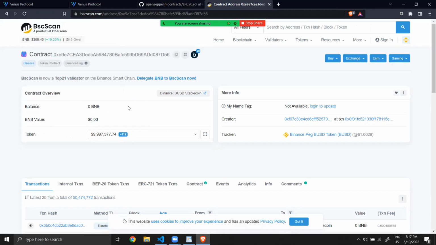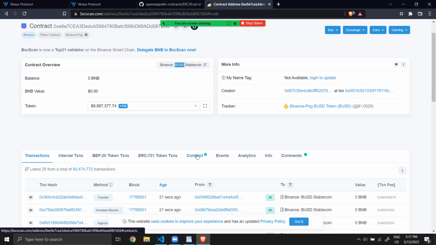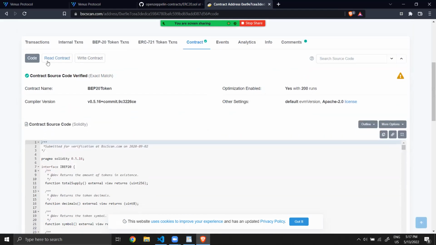Okay, here you arrive on BSCScan, which is the explorer of the Binance Smart Chain, and you can see that we are seeing the contract of BUSD. Then you go to contract, and first, this is the code.